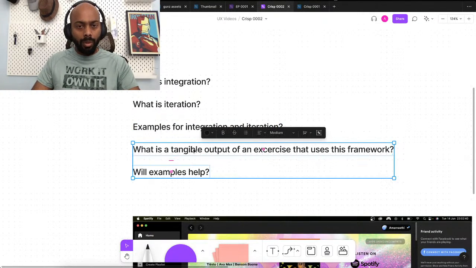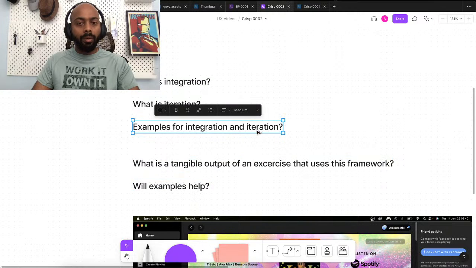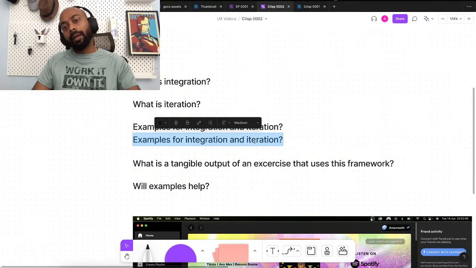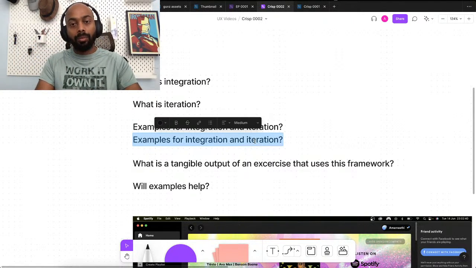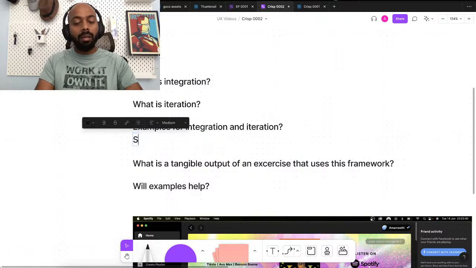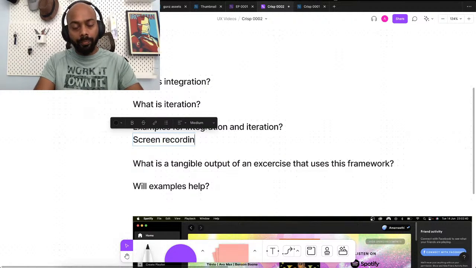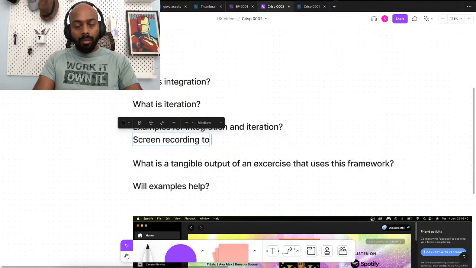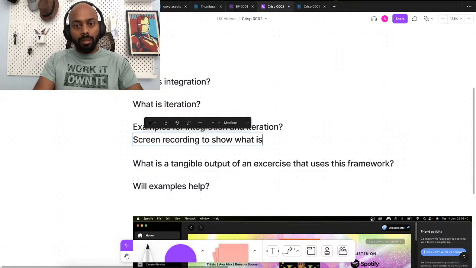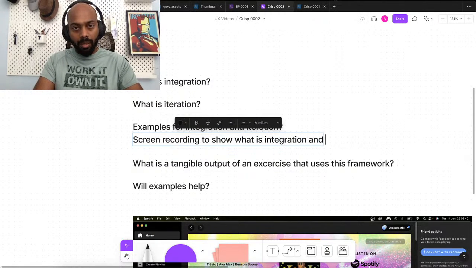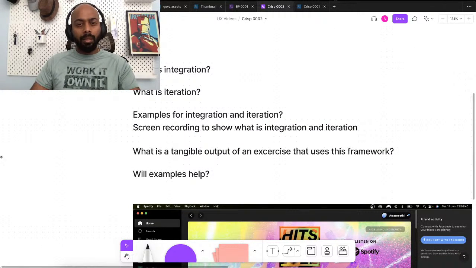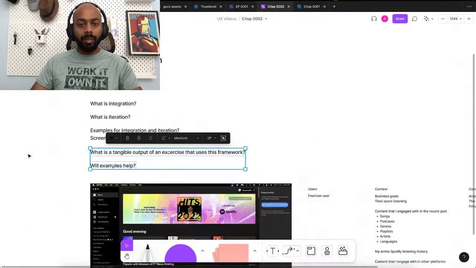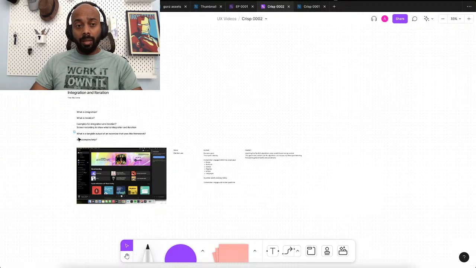Let me also put a video recording of what I am trying to find, a screen recording basically, and then use that as an example when I talk about integration and iteration, to show what integration and iteration are. I'm not sure if I should talk about pearl growing and berry picking, because then there might be other models also.